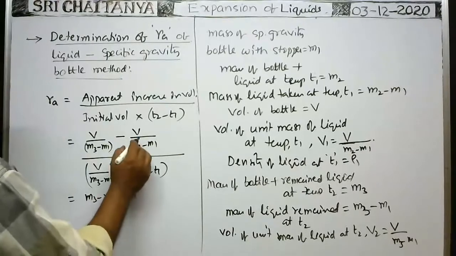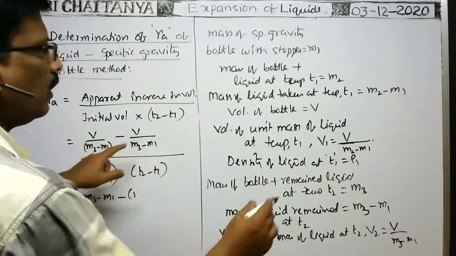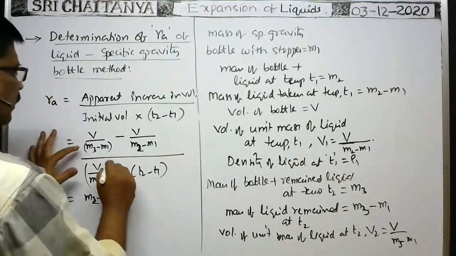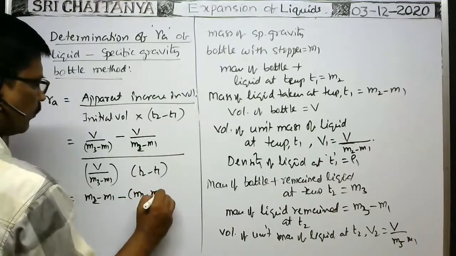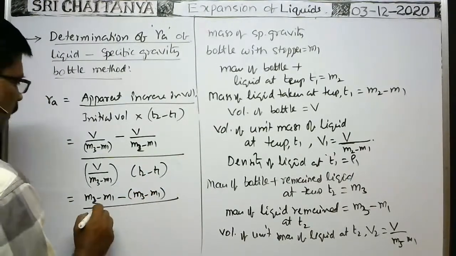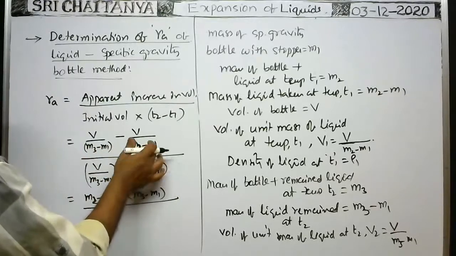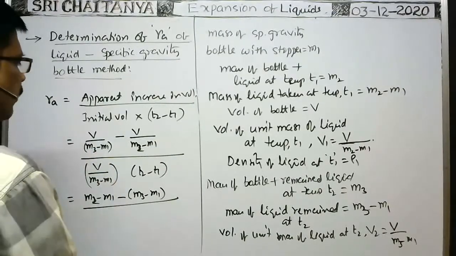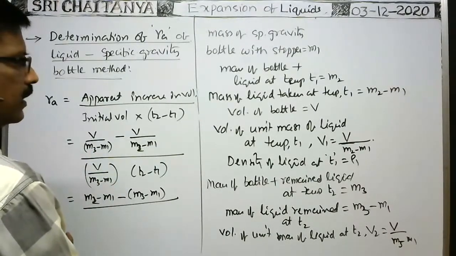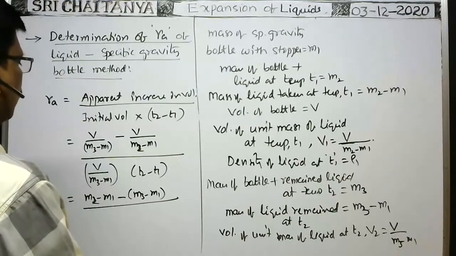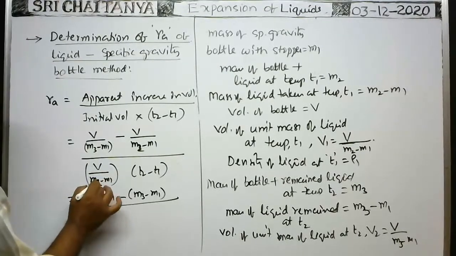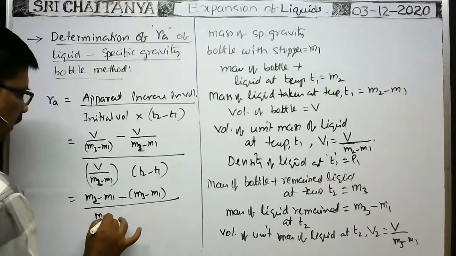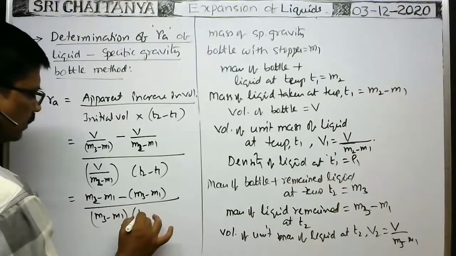M2 minus M1 minus of M3 minus M1, whole by M3 minus M1 into M2 minus M1. M3 minus M1 cancel. Then M2 minus M1, it is also M2. M2 minus M1 cancel. Then remaining is M3 minus M1 into rise of temperature T2 minus T1.